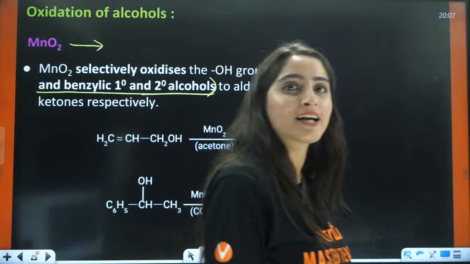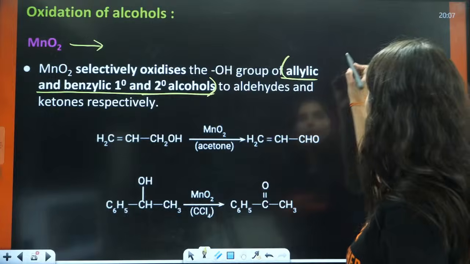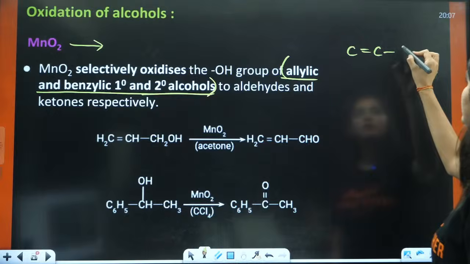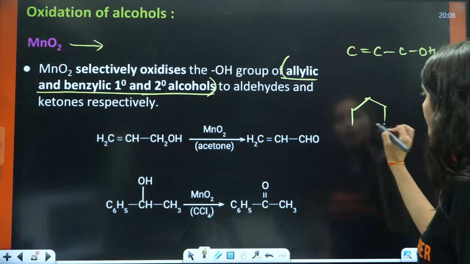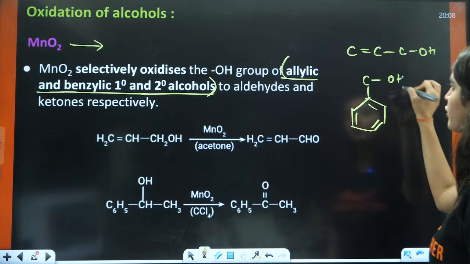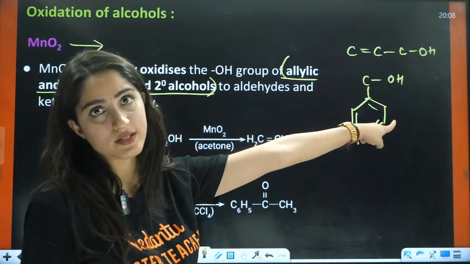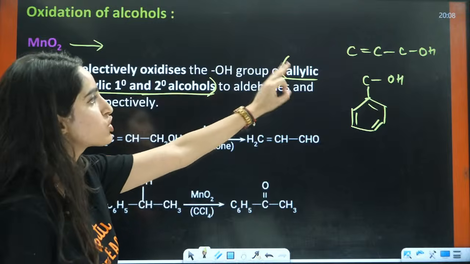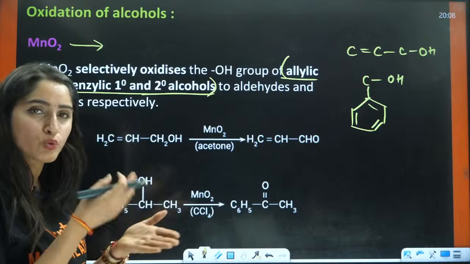What is allylic? I told you in the starting that you will use this allylic and benzylic somewhere. So allylic means C double bond C when you have this kind of alcohol, that is your allylic. What is benzylic? When to this benzene ring you have a carbon that is connected to OH, that is your benzylic. So here MnO2 selectively oxidizes OH in allylic and benzylic alcohols, only these 2 alcohols.